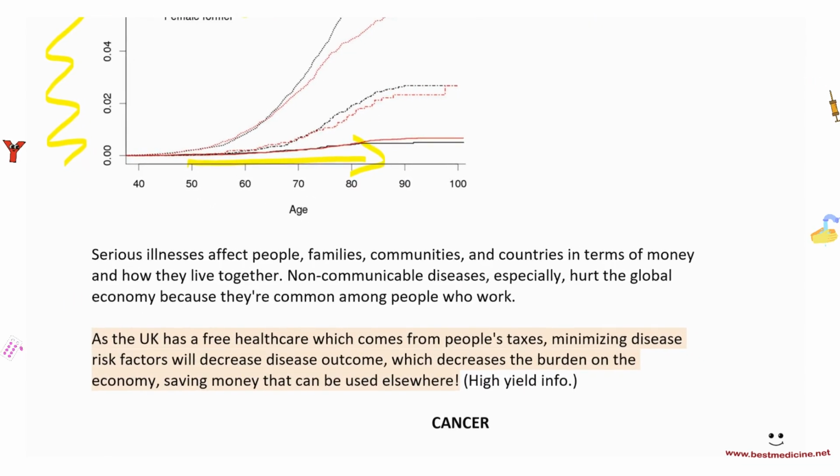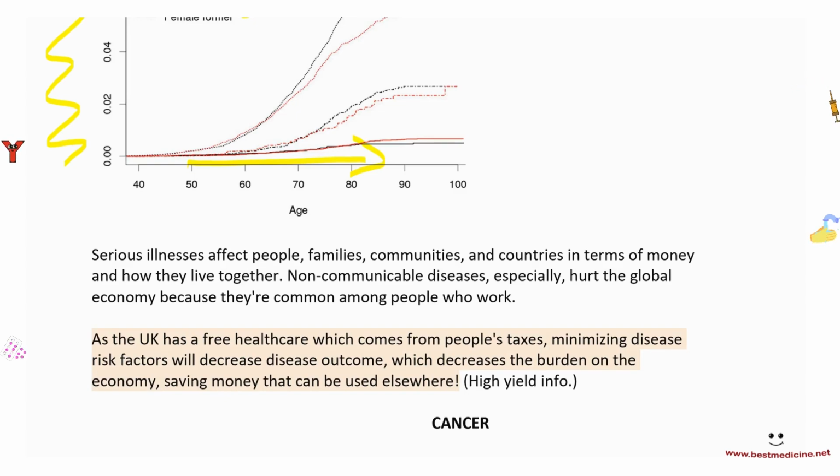Serious illnesses affect people, families, communities, and countries in terms of money and how they live together. This is a very high yield point if you want to understand that there is a burden on the economy if people are sick, right? So we want people to be healthy, not just for ethical purposes, but also for economic purposes, especially for countries in the UK, countries in Europe, as well as inside the UK, because there is free healthcare.